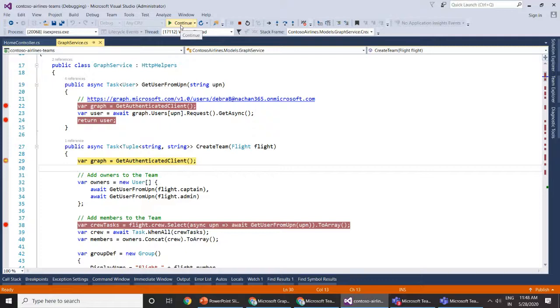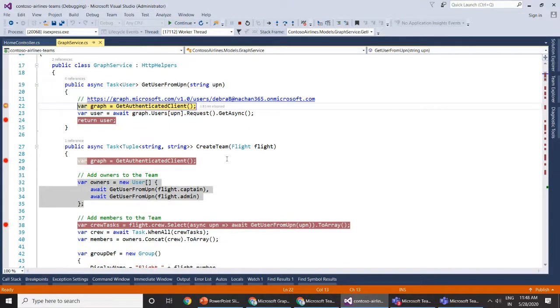I have specifically engaged some breakpoints, so that once it hits a breakpoint, we will be able to see the flow of this entire application, and even debug. So what happens is that we have this UPN with us, which is the captain of our flight. Whenever we get that UPN, the REST API which it is going to hit is graph.microsoft.com/v1.0/users and the name of the captain.